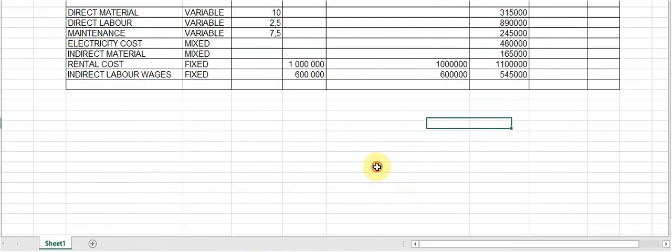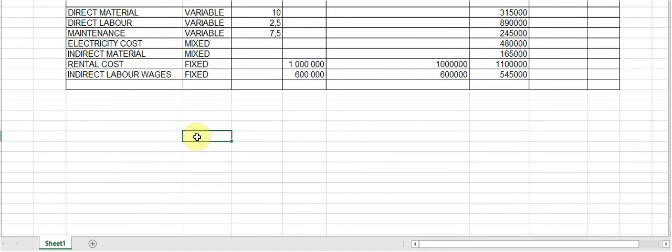Right. So before we can calculate any variances, we need to go and do an additional calculation for our mixed cost. So we know that we need the rand value, and we also need the units or the bottles differences.